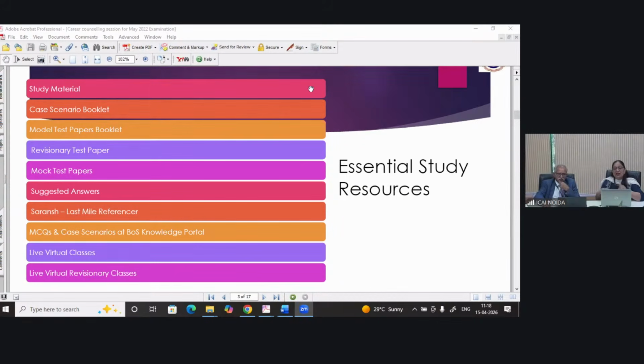Even if you are appearing at the branches, or you are sitting at home and writing in examination condition, it doesn't matter. But yes, then you need to audit your answer, and you need to analyze where we are lacking, what kind of difficulty we are facing. First, whether we are not able to understand the requirement of the question, or we are not able to recall the provision, because that only can help you in assessing where we are lacking.